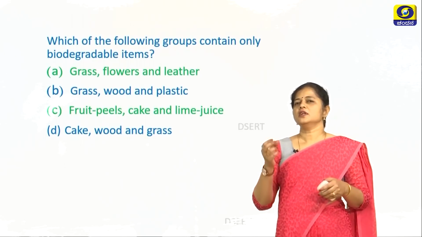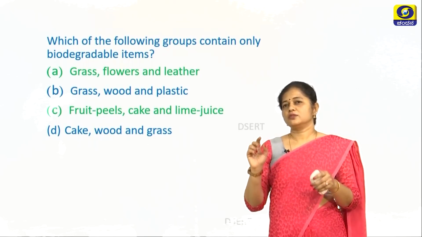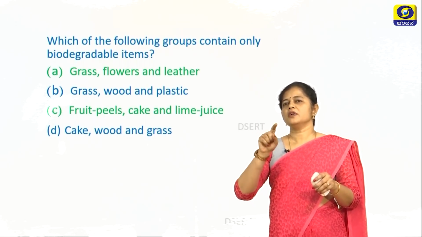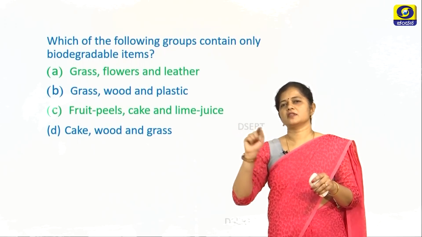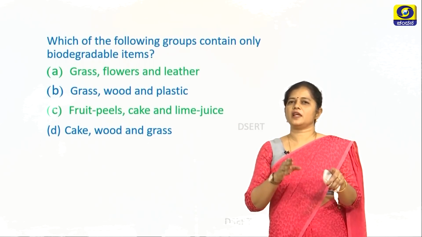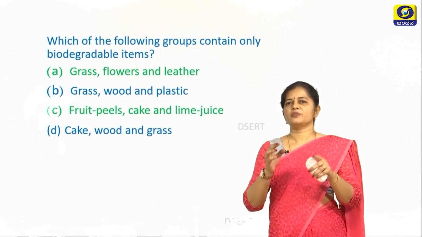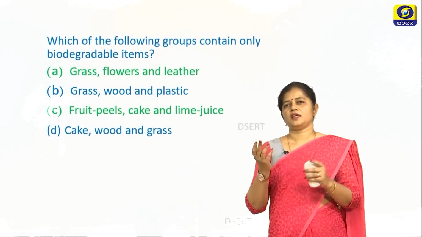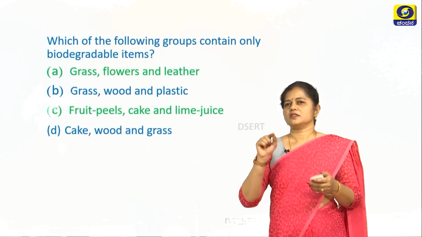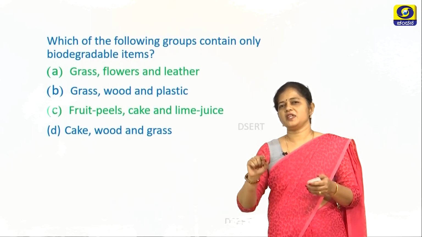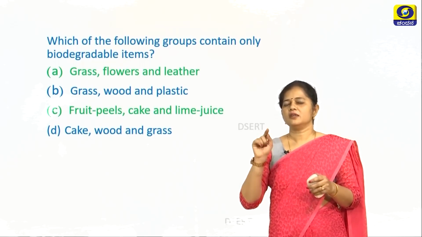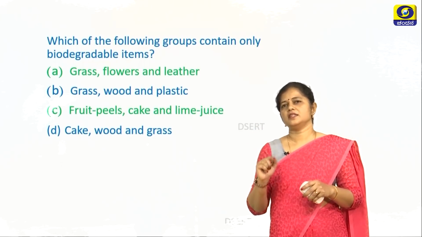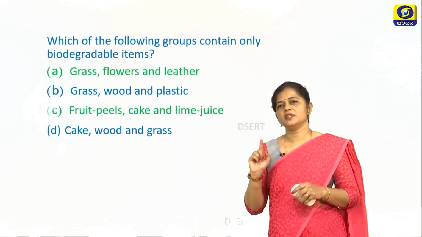Now your option here is the group which contains only biodegradable items. Now there is only one group which has a non-biodegradable waste, the plastic. So now the option will be another set, which will have A, B, C or B, C, D, or A, C and D, or B, C and A. So if the option is having B, it should be dropped because it has got non-biodegradable waste. So you have to choose A, C and D, which has got the biodegradable items only.